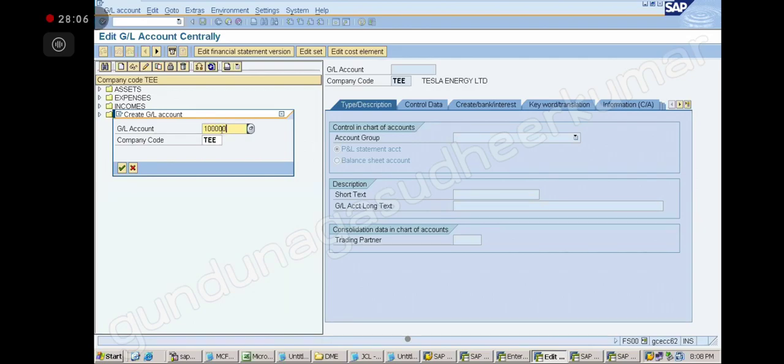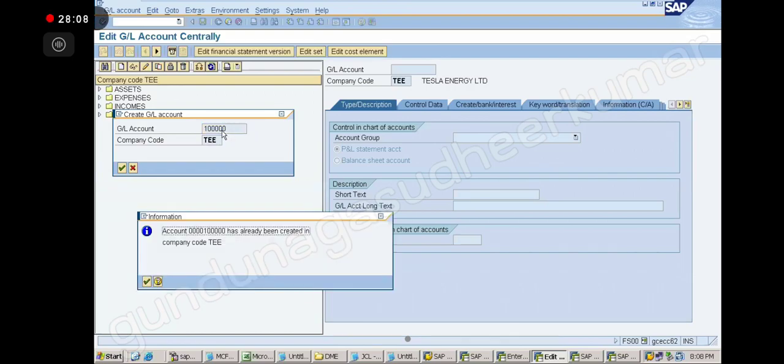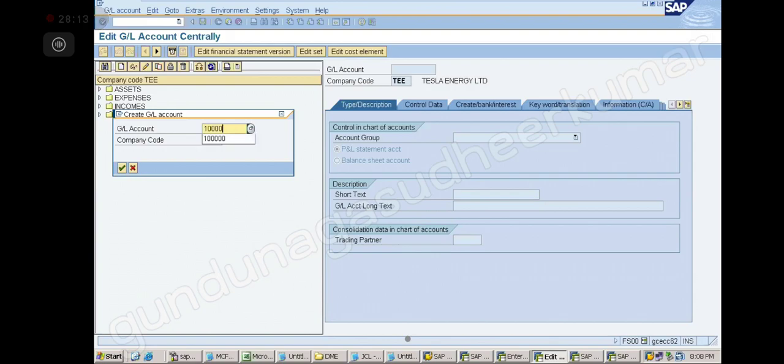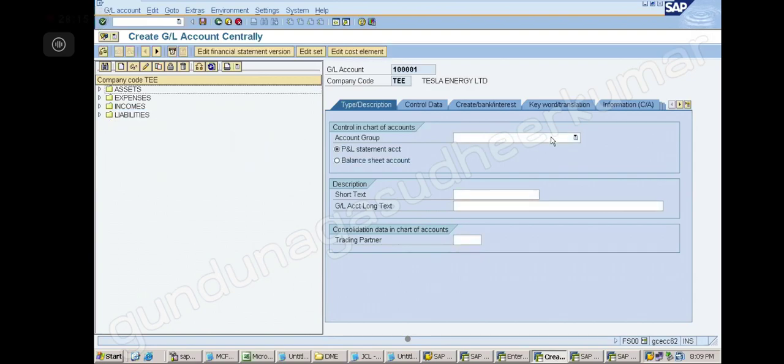Yeah, why not 1 lakh? 1 lakh is already created. It's already there, na? Share capital we created, na? Yes, sir. Yeah, 1 lakh. Okay, good. Next.